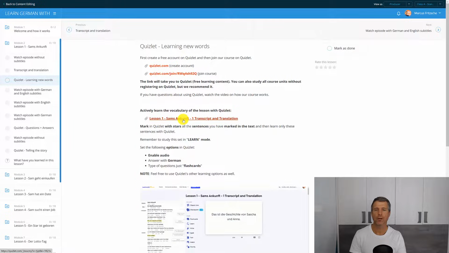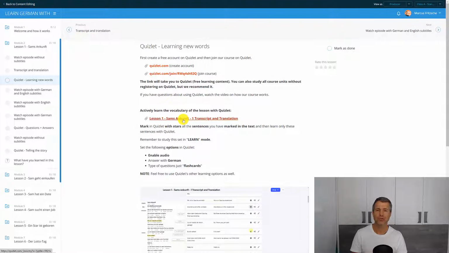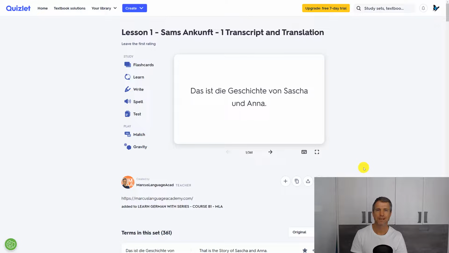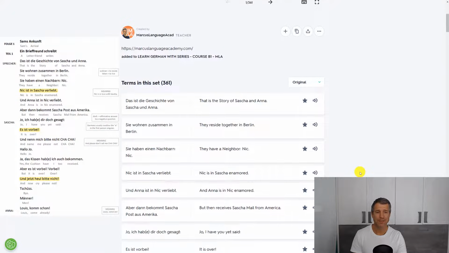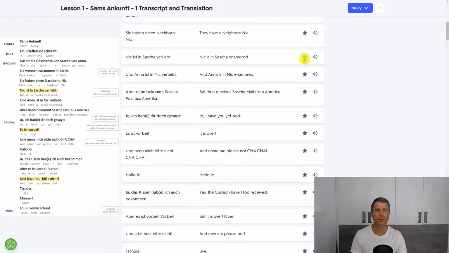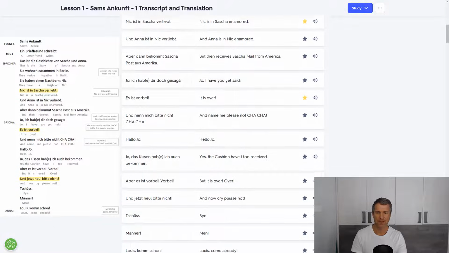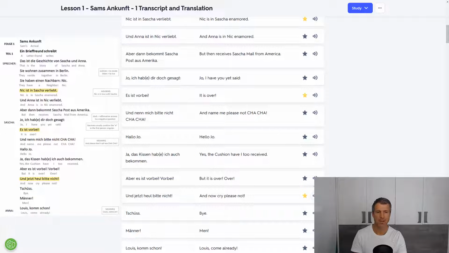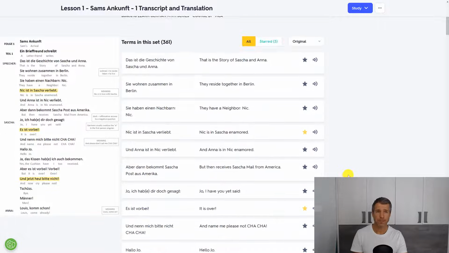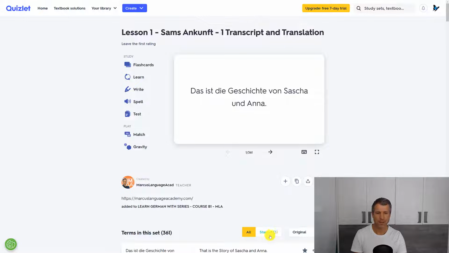And first we will now learn actively the new vocabulary of the transcript. So we just click here. This is our unit in Quizlet. But before we start studying, we need to mark all the sentences we marked in our script. So it was this, for example, this and this one. And if we marked everything, then it's really important that we say we just want to study those sentences by clicking here.